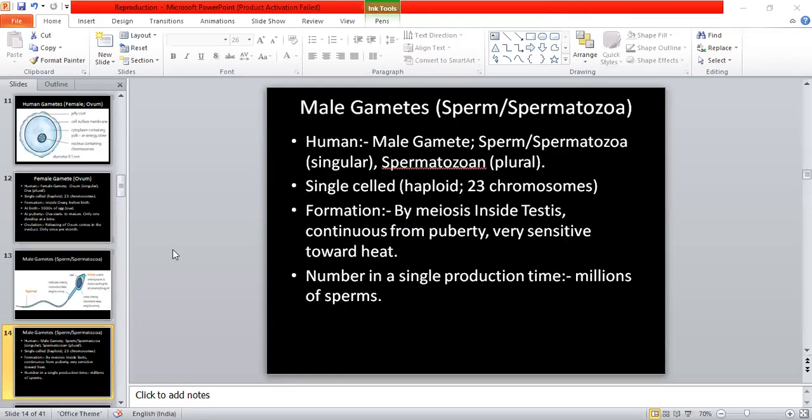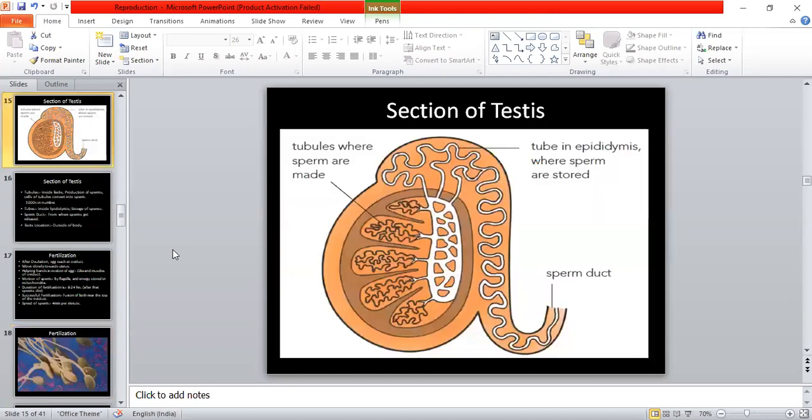Now, as we are moving towards the section of testes, we have to know the exact process of the testis, so here is the diagram in front of you all, the section of testis. First of all, if we start inside, tubules are where sperms are made. These are the tubules.